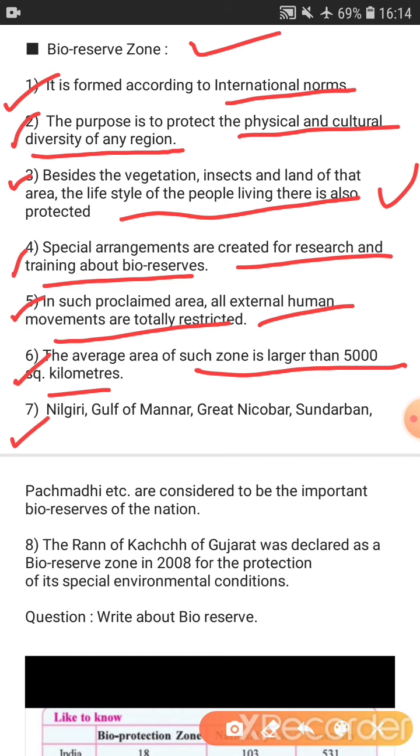Here in this seventh point, examples are given of some of the famous bioreserve zones of India. And about Gujarat, the Rann of Kutch of Gujarat was declared as a bioreserve zone in the year 2008. This question can come for 2 or 3 marks.